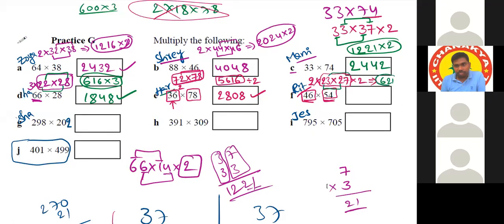2 times you need to double. 1 time double is? 1 time double is 1242. 1242. Okay. 1 more time double is? Sir, 2484. 2484. That's your answer. Okay. And you have to do all these things. Whatever we are writing as rough work, you have to do all these things mentally. Okay. Sir, that's why I got it wrong, sir. Otherwise, if I wrote all this, then I would be correct only.